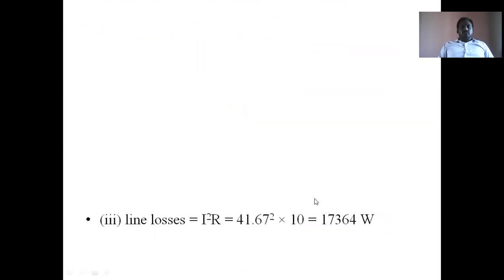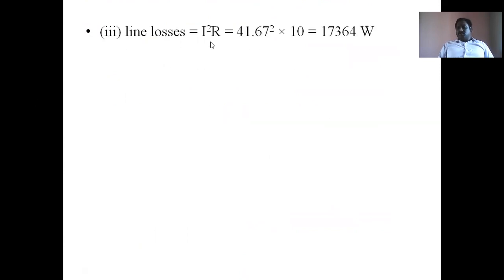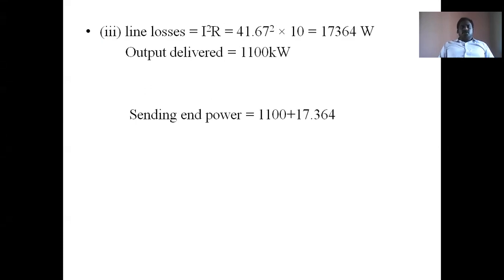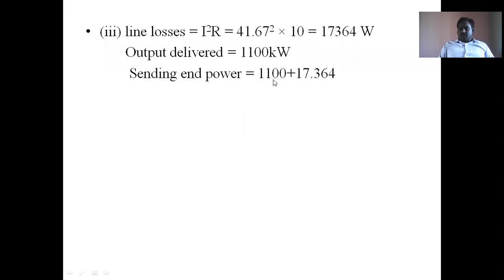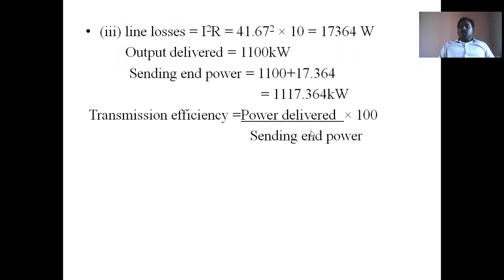Then line losses are I squared R. I is known, R is known, so substituting, we get 17,364 watts. The output delivered is already given as 1100 kilowatts. So finally the sending end power is output power plus losses, 1100 plus 17.364 kilowatts, which is 1117.364 kilowatts. Finally, transmission efficiency is power delivered divided by sending end power, multiplied by 100, which gives 98.44%. Like this, we can do the problem.